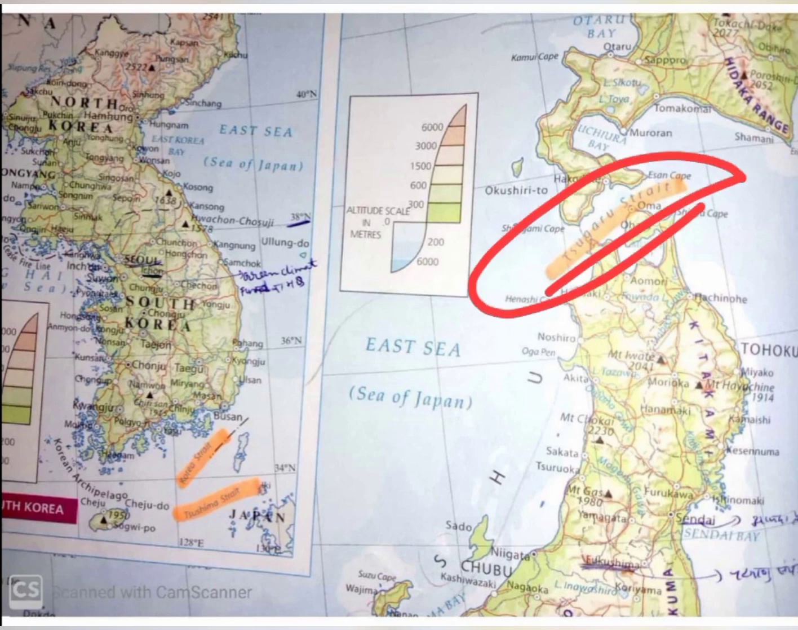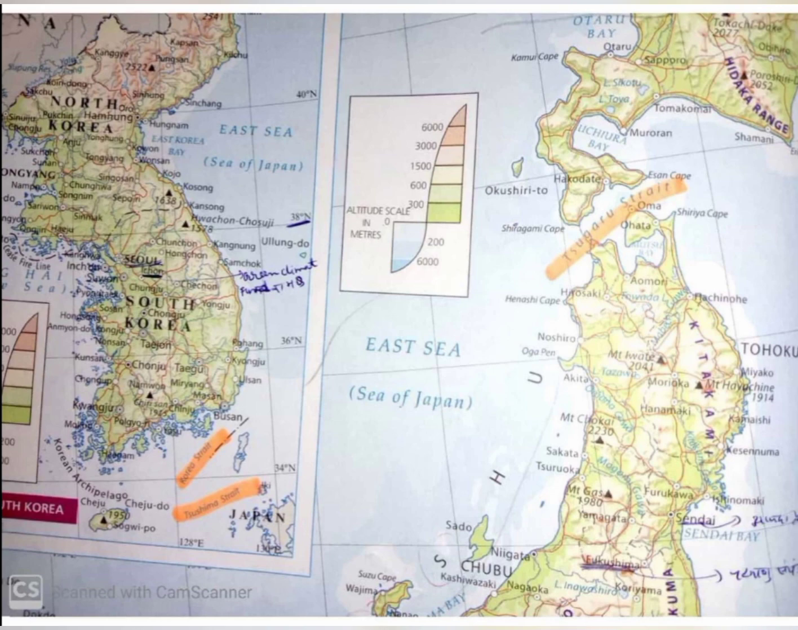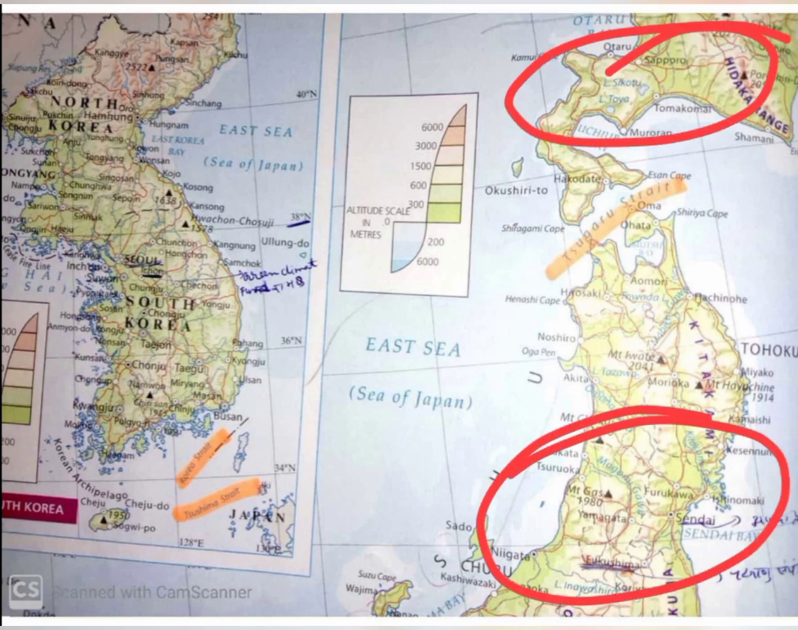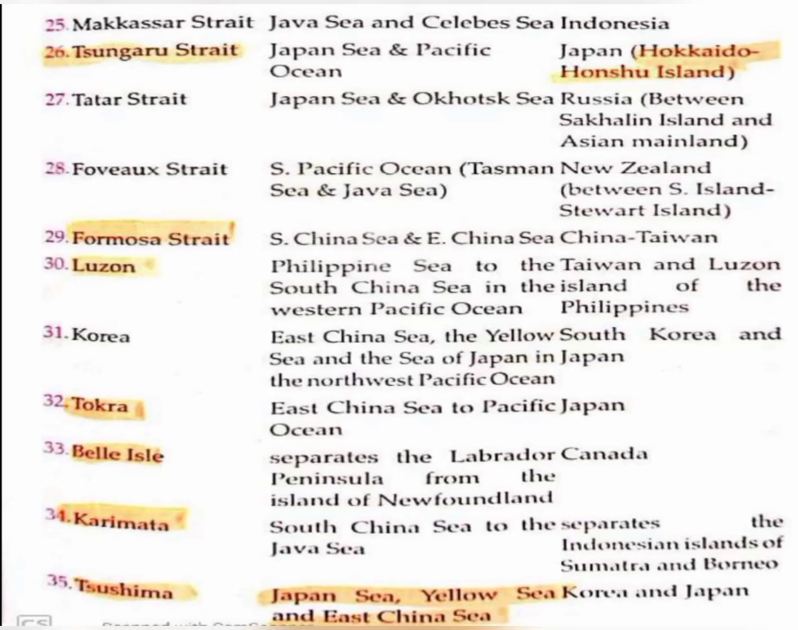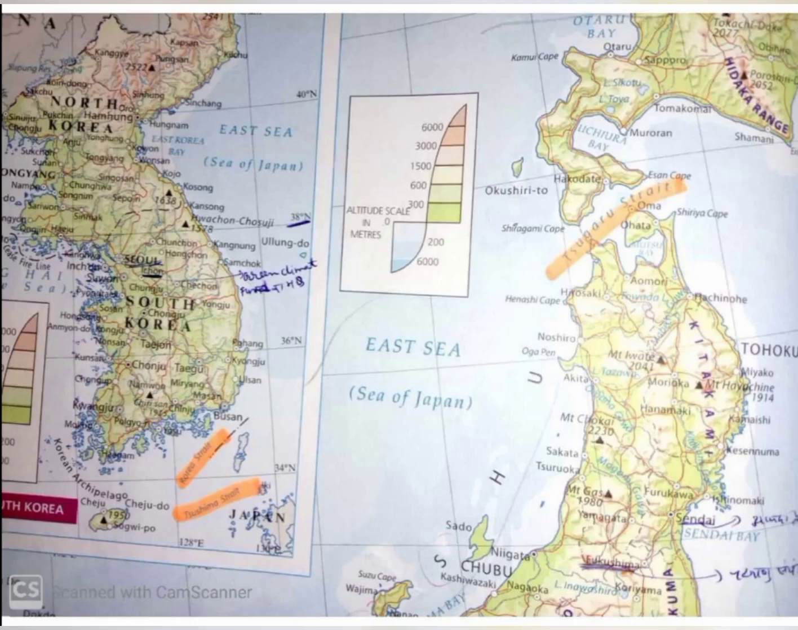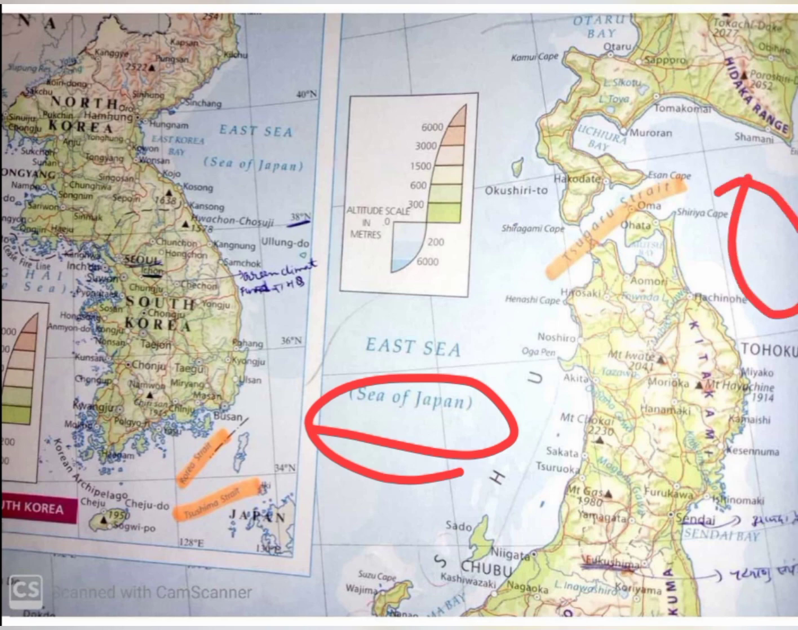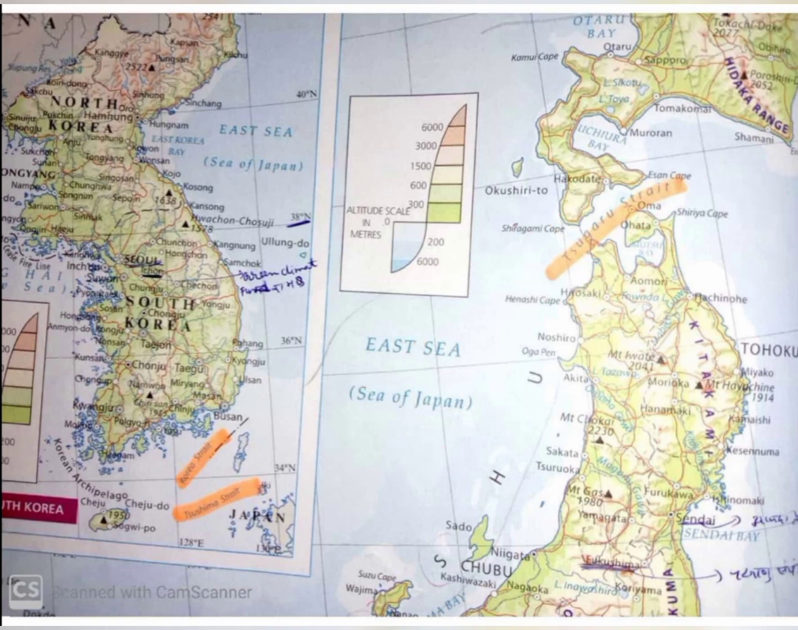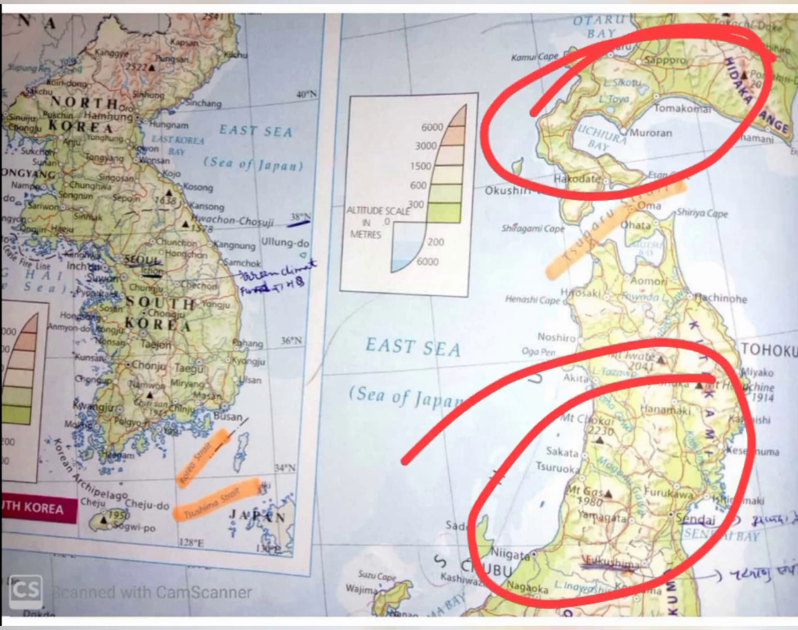Tsugaru Strait. This Tsugaru Strait is present in Japan and it disconnects two islands of Japan, this one and this one. So this Tsugaru Strait disconnects the Hokkaido and Honshu islands of Japan, and we can say this Tsugaru Strait connects the Japan Sea and the Pacific Ocean. So this Tsugaru Strait connects the Japan Sea and the Pacific Ocean, or it disconnects the two islands of Japan.